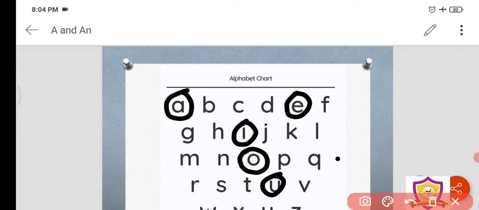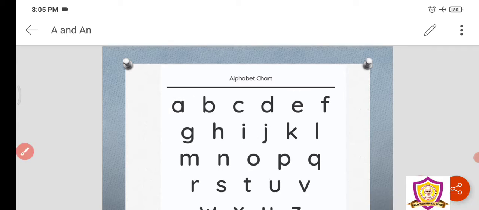ठीक है, I am holding an umbrella. You से है umbrella, so we will say I am holding an umbrella. Do you like to eat an orange? O is the first letter for orange. So O first letter है, तो उसके आगे हमें क्या लिखना है? an लिखना है. ठीक है. Again, ice cream. I is the first letter, so we will put an in front of ice cream. Okay, to elaborate this, let us see the next slide.